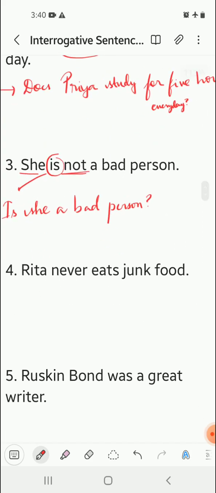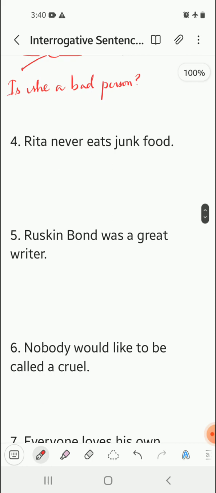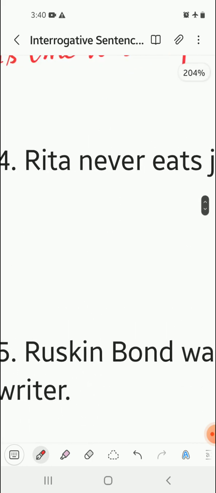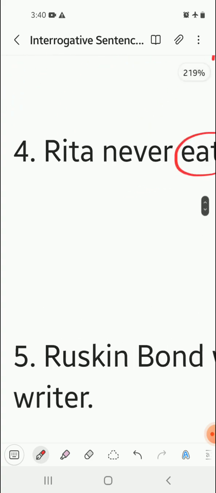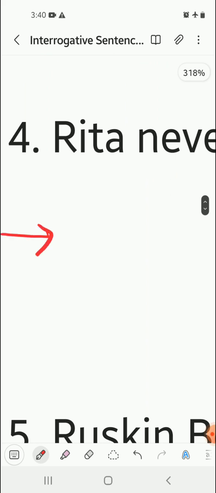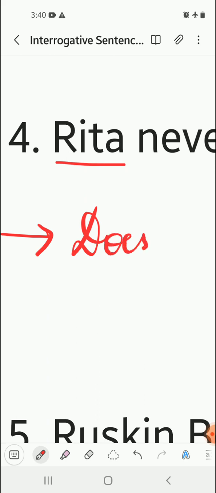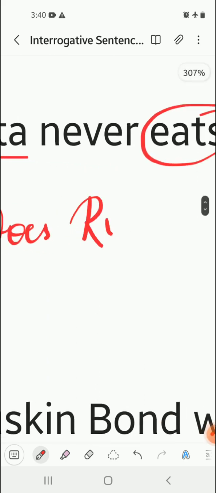Now the next sentence, Rita never eats junk food. Here there is no be form of verb. There is a main verb, eats, and it is in present tense simple. So we can write Rita is a singular form, so that is why does will be used. So does Rita.